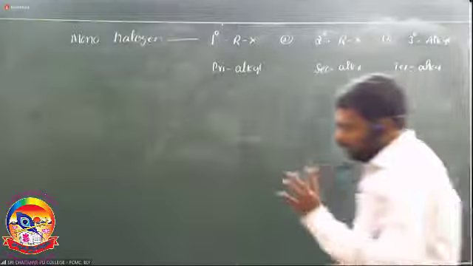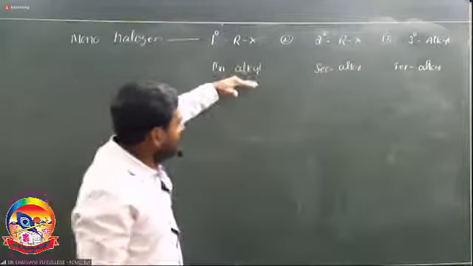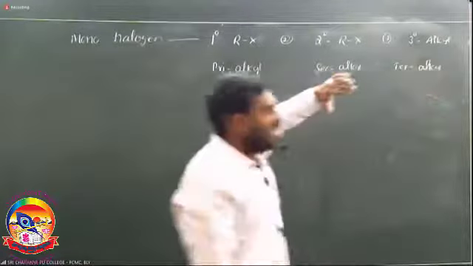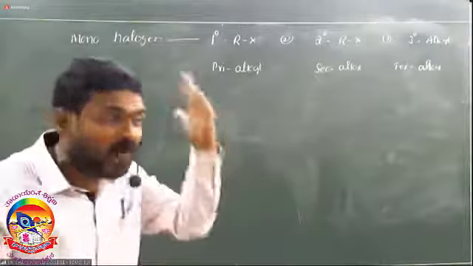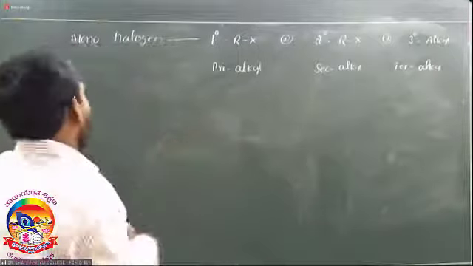So monohalogen derivatives are classified into 3 types: primary, secondary, and tertiary alkyl halides, based on the type of carbon atom the halogen atom is attached to.